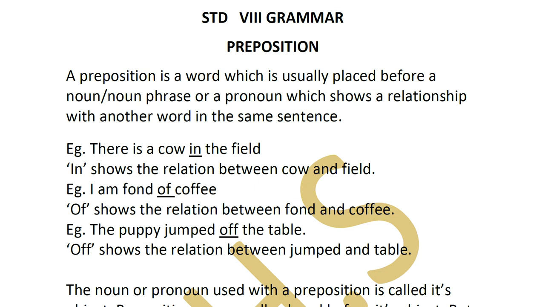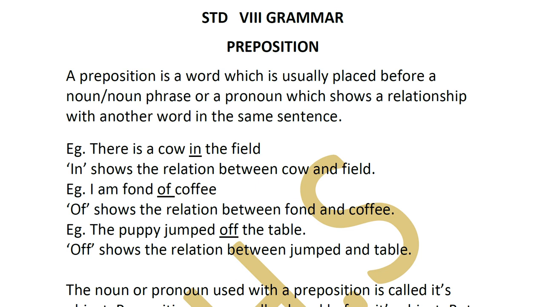Third one, the puppy jumped off the table. Here also the preposition off is telling you the relation between the action jumped, the verb jumped, and the noun table. Clear?